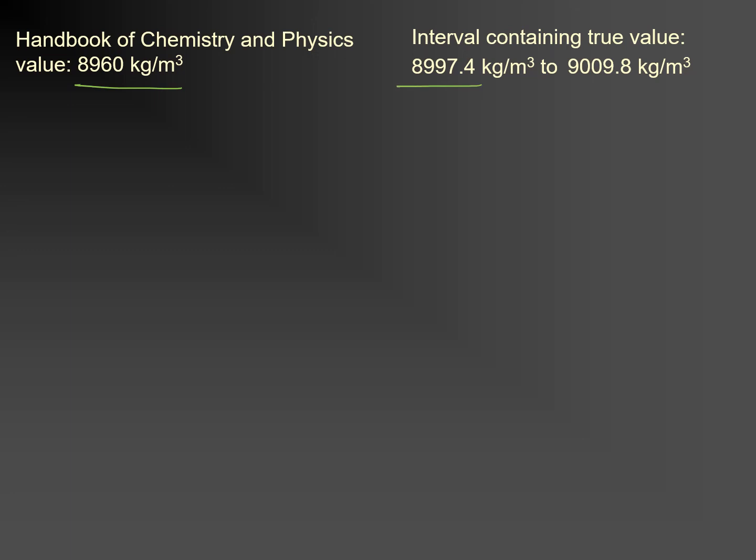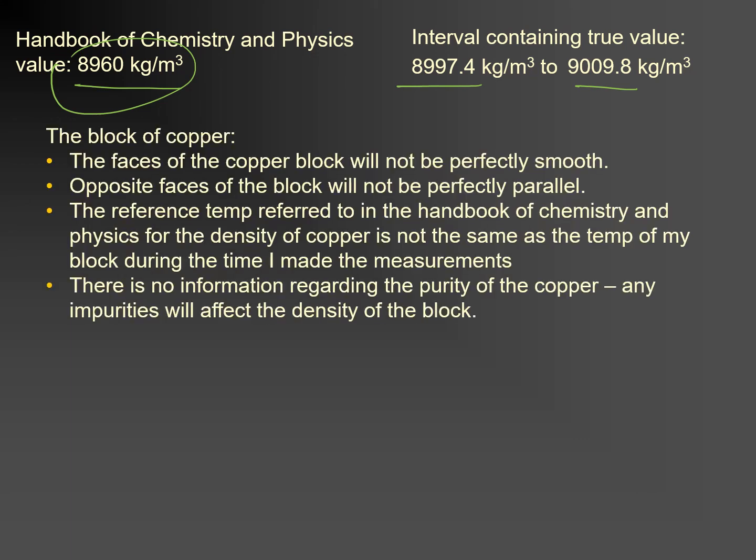Let's look again at the density given in the Handbook of Chemistry and Physics for the density of copper. It's 8960 kilograms per meter cubed. What I obtained through the experiment was an interval for the true value of 8997.4 to 9009.8 kilograms per meter cubed. If you look at the handbook value, it does not lie in this interval. So why could that be? What might be the reasons? Well, let's have a look at some of them.